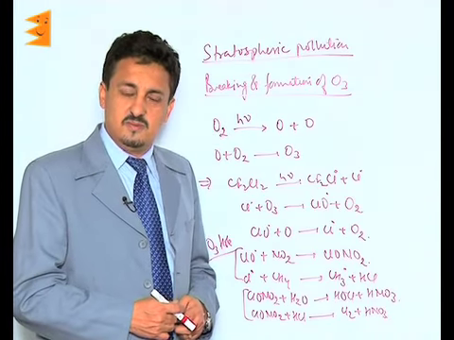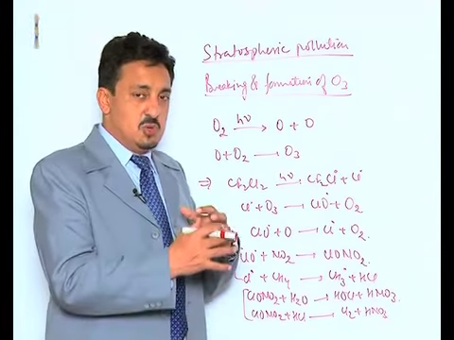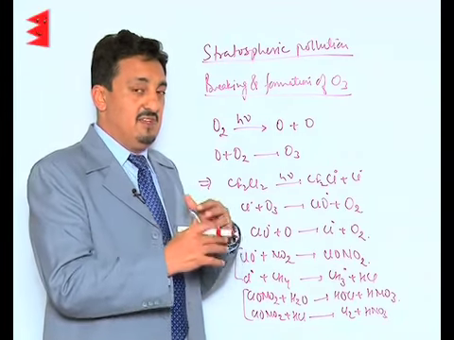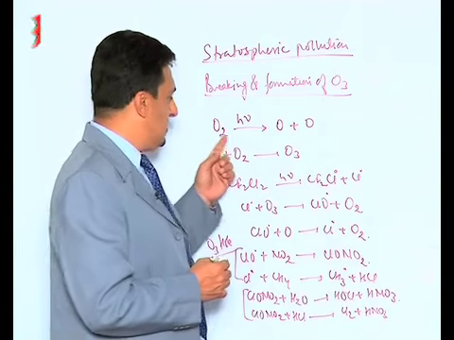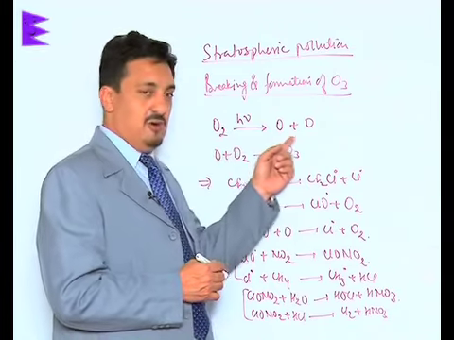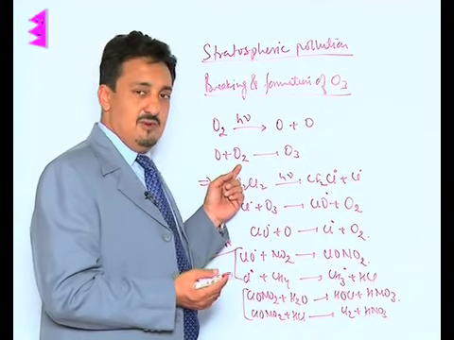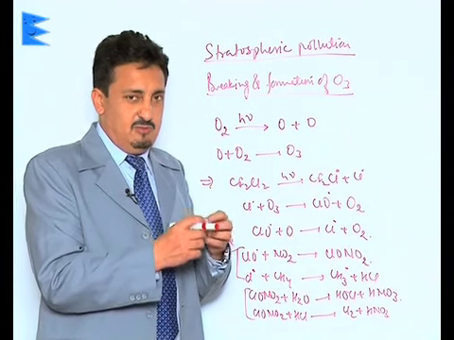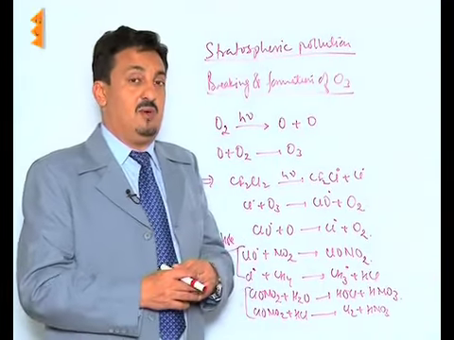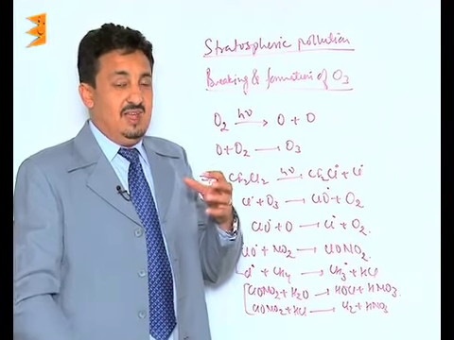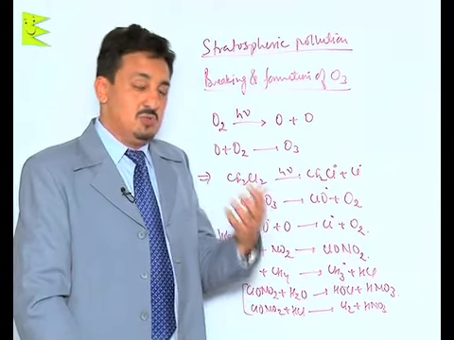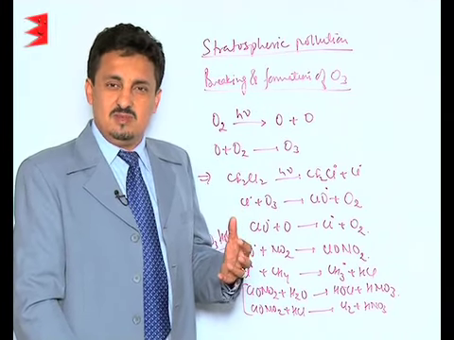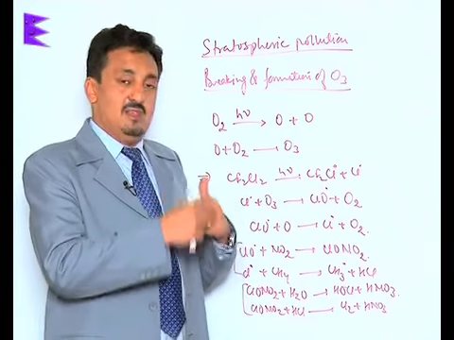the Earth's atmosphere. Now, what happens is that ozone's formation and breaking down in this upper zone, the stratosphere, is basically involved with oxygen. The oxygen in ultraviolet radiation breaks down into atomic oxygen. This atomic oxygen combines with oxygen to form ozone. So the formation of ozone is actually involved with the formation of atomic oxygen in the presence of ultraviolet radiation, and that is why its breaking down back into oxygen is very much viable. It is thermodynamically feasible. So it's a reversible reaction, and that is why this cycle goes on in this system.